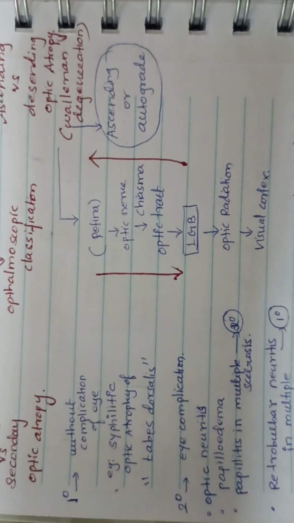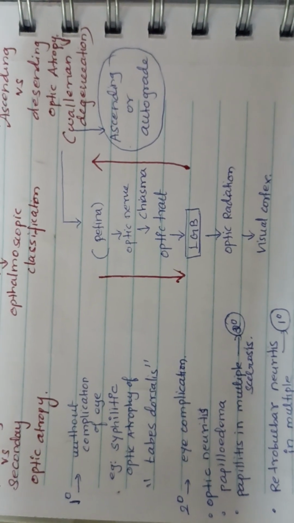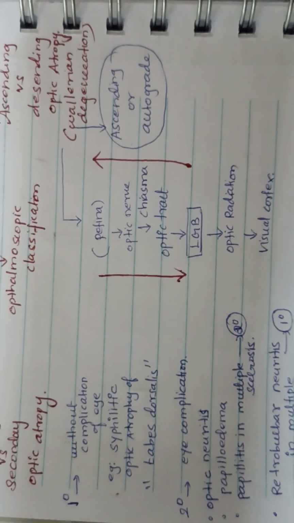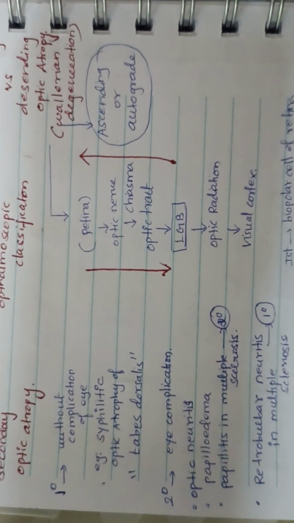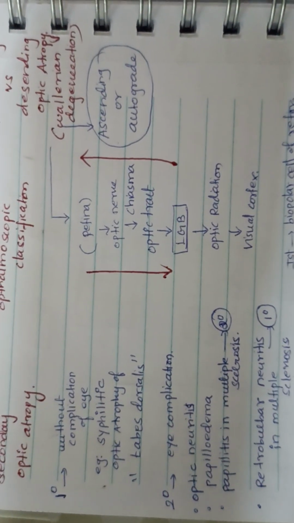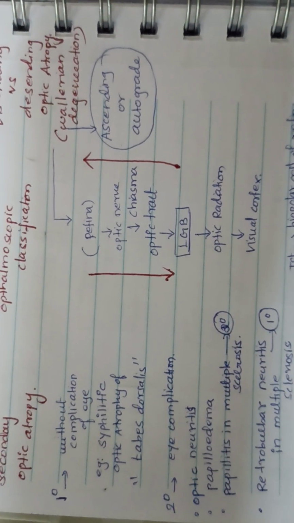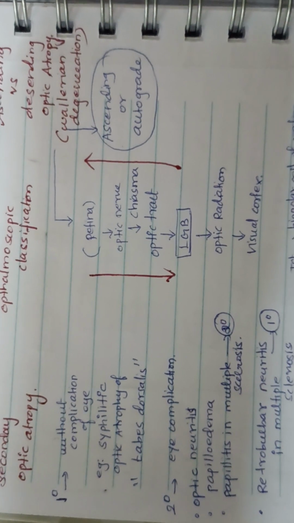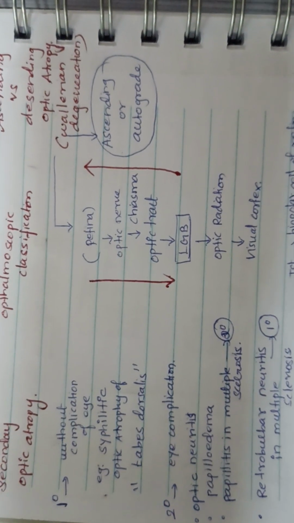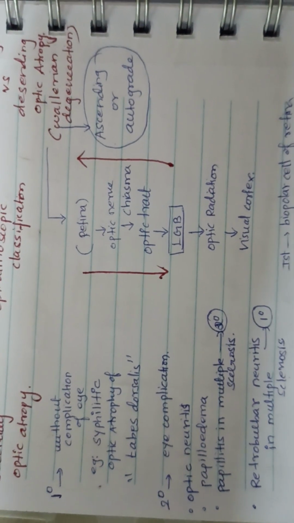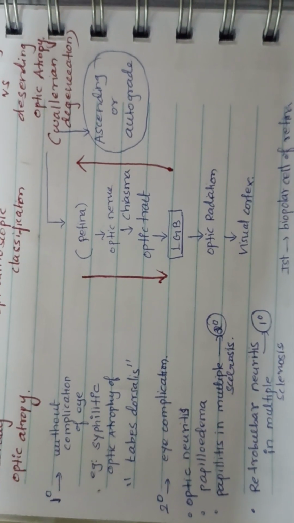It is due to some diseases, especially the syphilitic condition, which causes an optic atrophy of tabes dorsalis. What is meant by that tabes dorsalis? A sensory signal from the eye to the brain is conducted by a nerve fiber. It is known as tabes dorsalis. So this syphilitic condition will cause an atrophy to that tabes dorsalis.